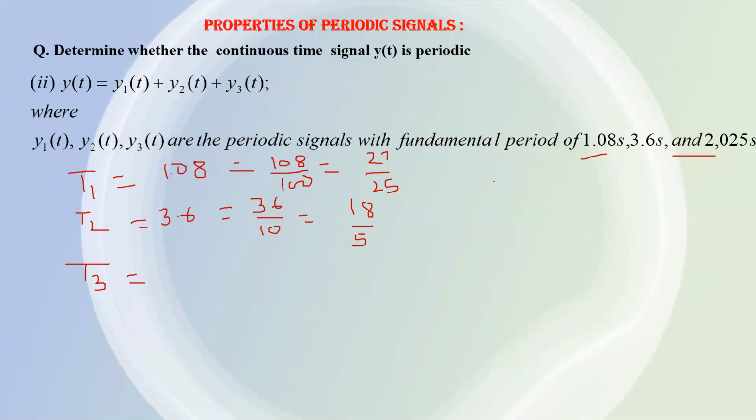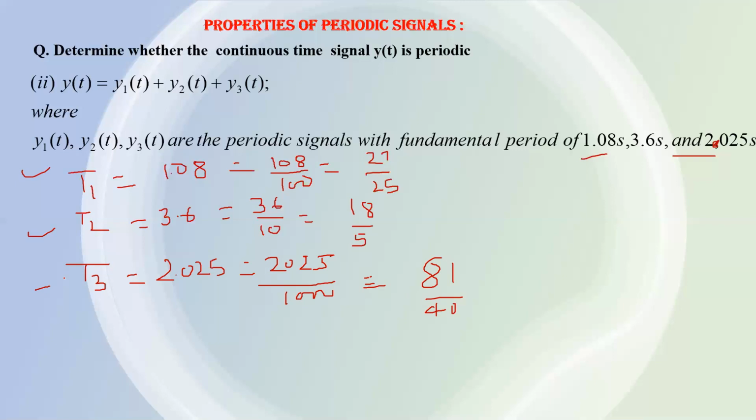This is a decimal point, not a comma. So you can solve it: it will come 2025 divided by 1000, and after cancellation of common terms, you will get 81 by 40. So these are the time periods T1, T2, T3 of signals Y1, Y2 and Y3 respectively.